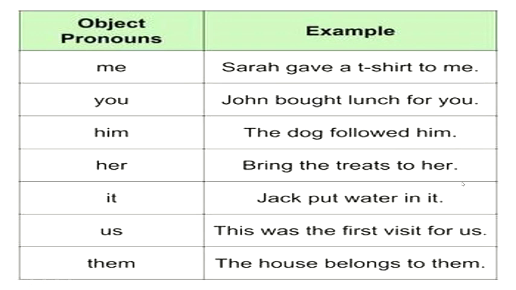Jack put water in it. Now it remains it. This was the first visit for us. We cannot say this was the first visit for we. It will be wrong. The we pronoun changes to us when it is used at object place. Okay? The house belongs to them. We are not using the house belongs to they. That will be wrong. So the pronouns remain first person, second person, third person, but when they are used at object place, we use different words.